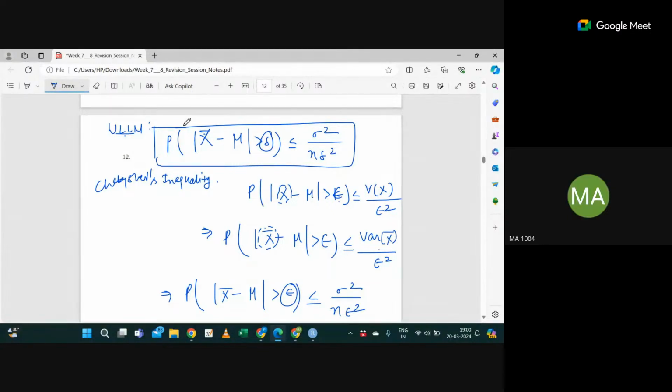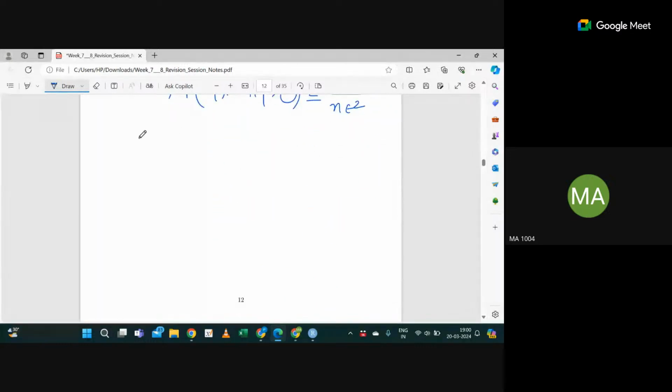So the weak law of large numbers helps you know how close your x bar and mu are. The probability that the absolute difference between sample mean and population mean is greater than some delta is less than or equal to sigma square by n delta square, and sigma square by n is the variance of x bar. If n is large, this tends to 0.